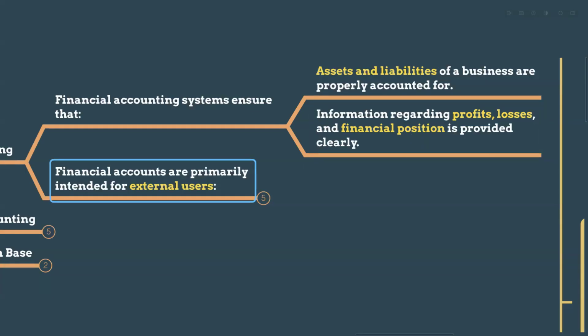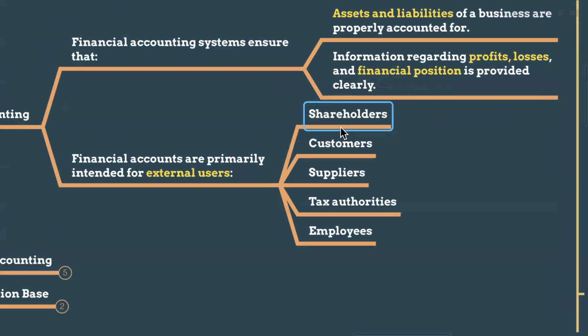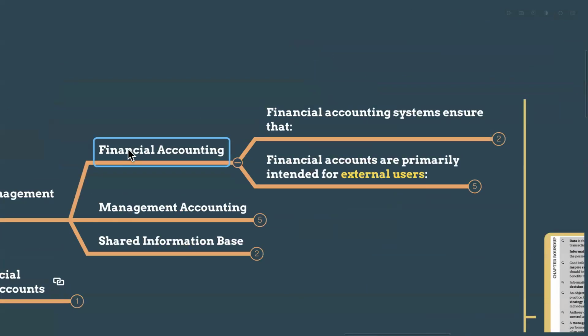And the financial accounts are primarily intended for the external users. Please focus on the words I have already highlighted in yellow, right? Those are the keywords. So these financial accounts are primarily intended for external users, outside the organization, outside the scope of the organization. So the organization doesn't have 100% control over the external users. Shareholders, customers, suppliers, tax authorities and employees are the external users of the financial accounts. So this is the financial accounting focus.